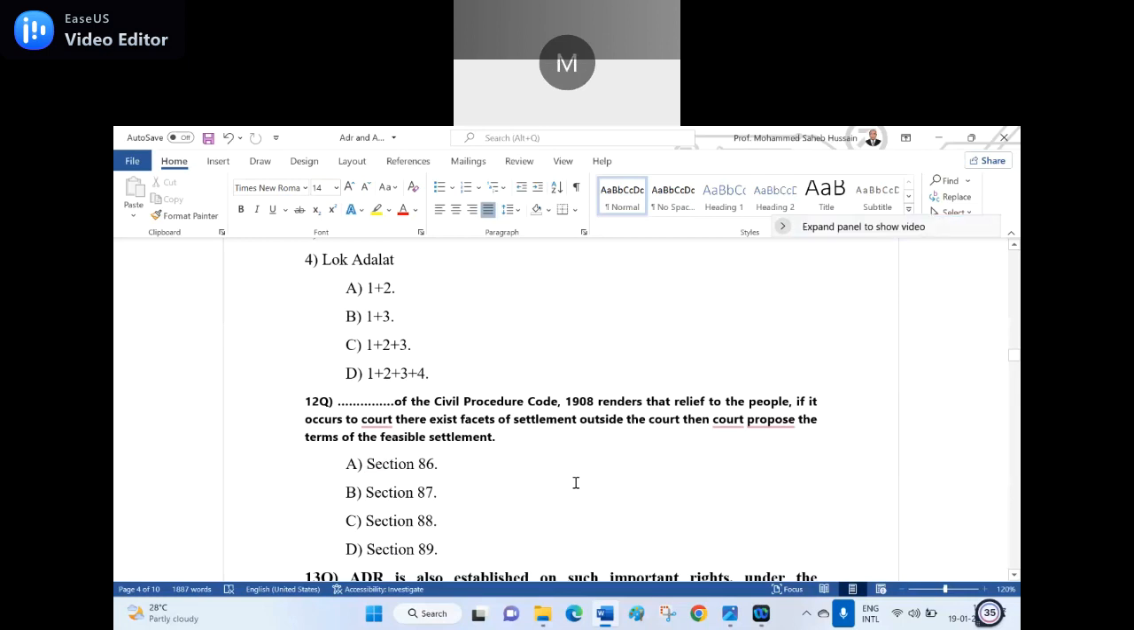Dash of the Civil Procedure Code 1908 renders that relief to the people. If it appears to a court that there exist elements of a settlement outside the court, then the court formulates the terms of a possible settlement. Option A, Section 86. Option B, Section 87. Option C, Section 88. Option D, Section 89. Section 89 correct, sir. D. Yes, sir. Section 89.